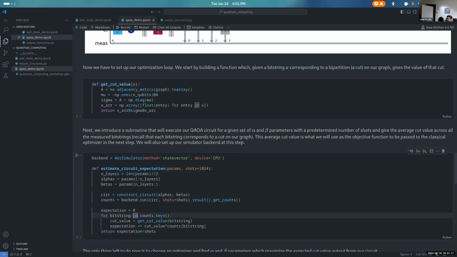And then all of this is doing is we set our expectation, we initialize it to 0. And then we walk through every single bit string that we measured in our counts dictionary. And we get the cut value for each bit string. And then we add to that expectation the cut value multiplied by the number of times that bit string was measured. And then we return that divided by the number of shots. This is getting an average. That's all it's doing. Any questions up to here, by the way?